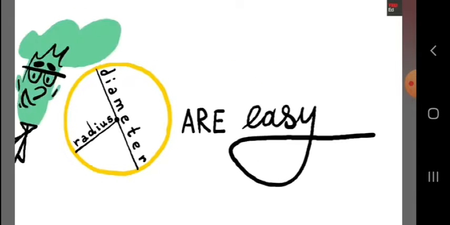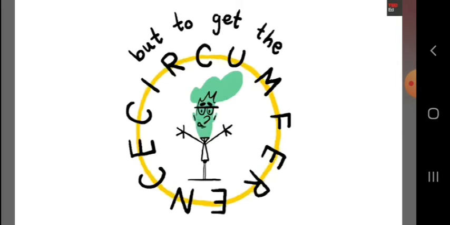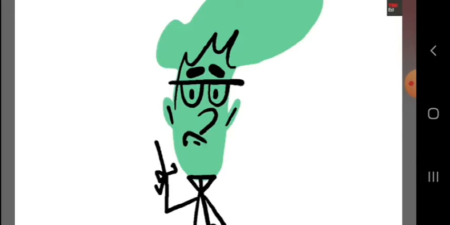measure a circle? The diameter and radius are easy. They're just straight lines you can measure with a ruler. But to get the circumference, you'd need measuring tape or a piece of string, unless there was a better way.